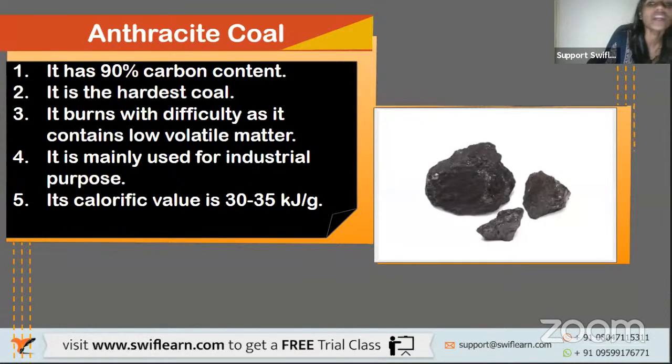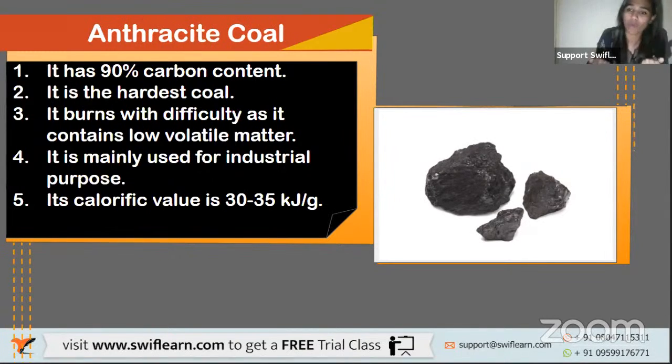Now moving to anthracite coal. It has 90 percent of carbon content. It is the hardest coal among all the types of coals that I discussed. Anthracite is the hardest coal. The burning of anthracite coal is difficult. Why? Because it has less volatile matter in it.